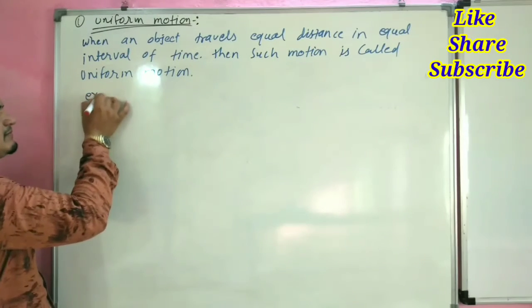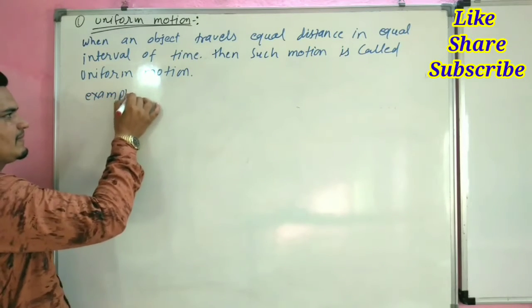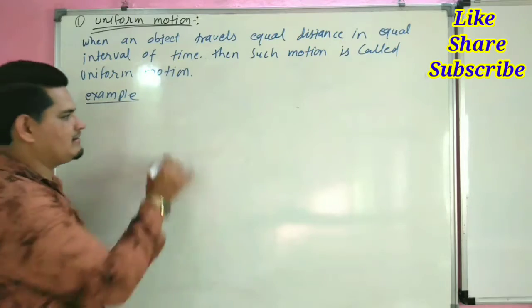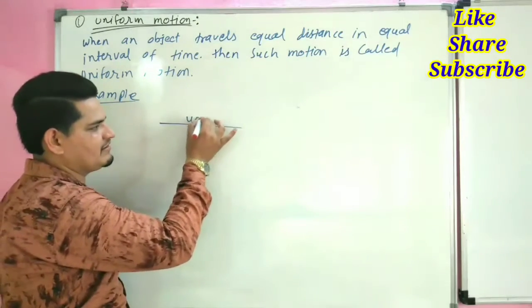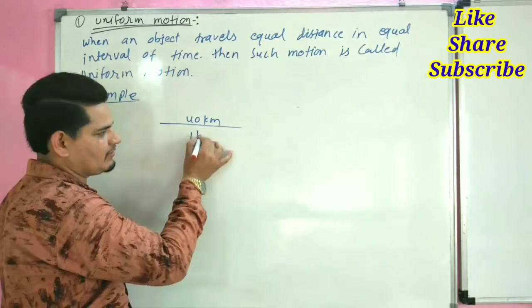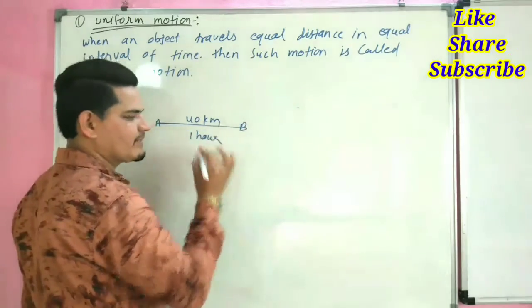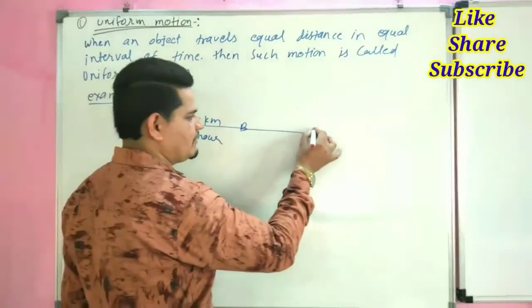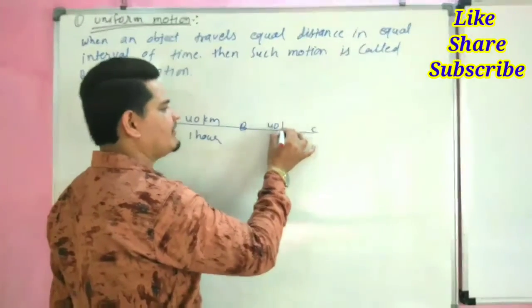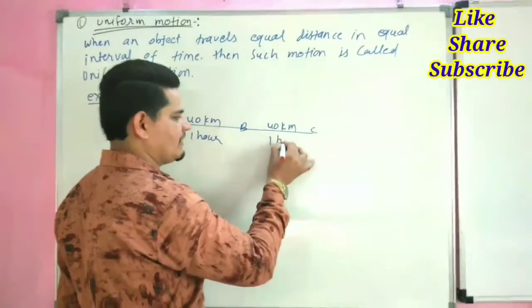For example, an object travels 40 kilometer distance in 1 hour from A to B. It again travels B to C 40 kilometer distance in again 1 hour.